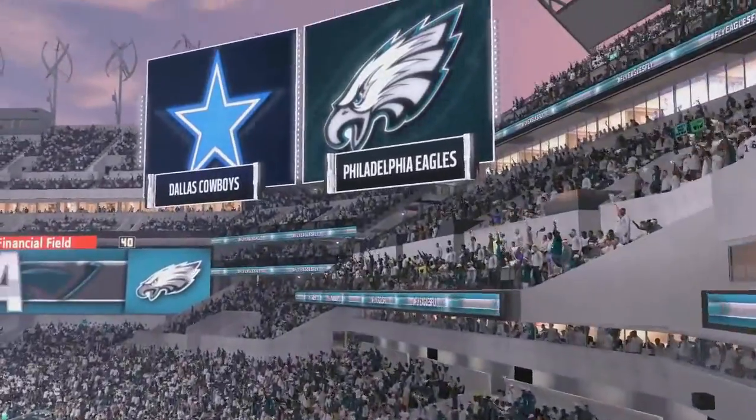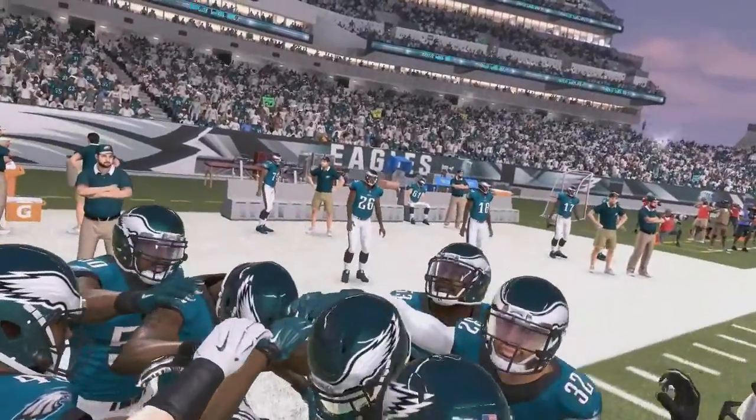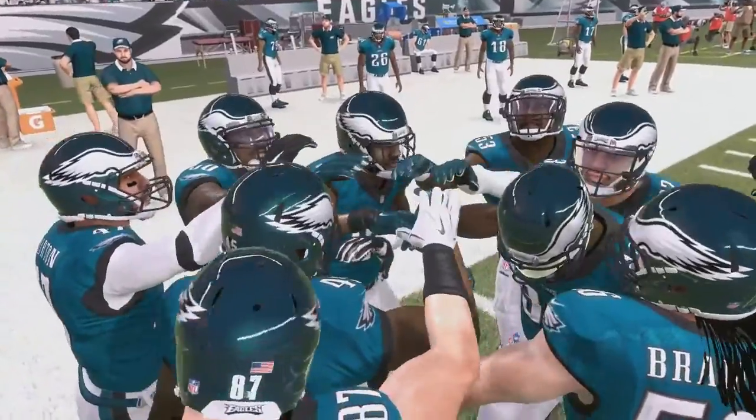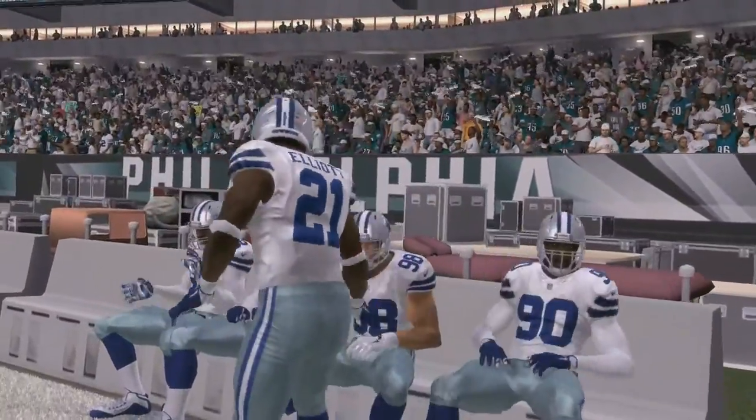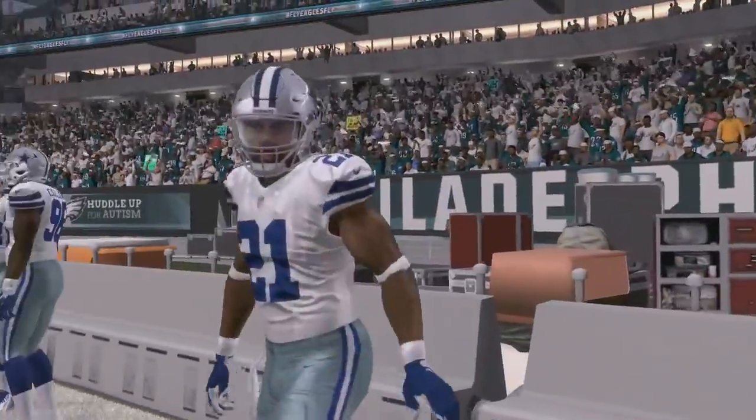Welcome to the divisional round of the NFL playoffs. Today we have the 6th-seeded Dallas Cowboys taking on the number 1 seed Philadelphia Eagles. These two teams just met a couple weeks ago where Dallas needed to win to make the playoffs. They got the victory over Philadelphia and then got the victory in the wild card round. So today we have a rematch, but there is one major difference.